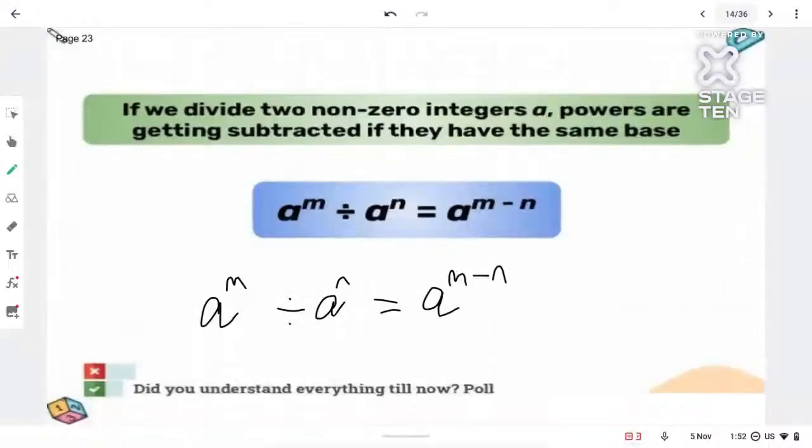And what was the previous one? If we do multiplication, students, tell me, will powers be added, subtracted or multiplied? If we are doing the multiplication, what will it be? A raised to m plus n or m minus n? Added or subtracted? Roshan says added. I think it will be subtracted only, right? No. Very good. It will be added. It will be a raised to m plus n.